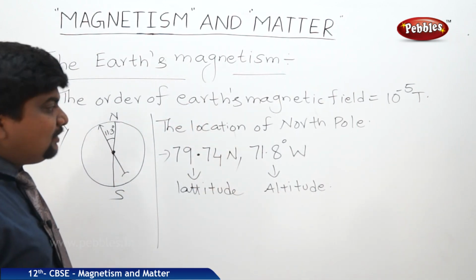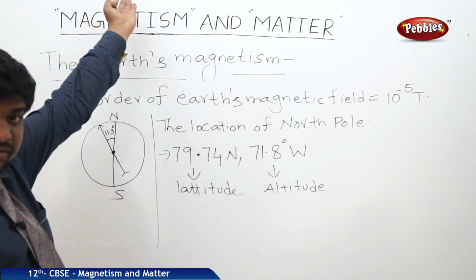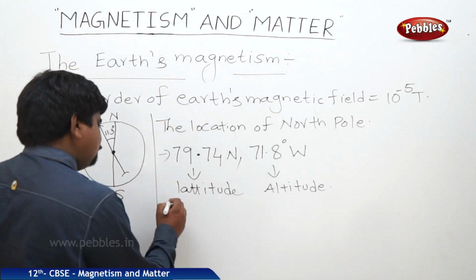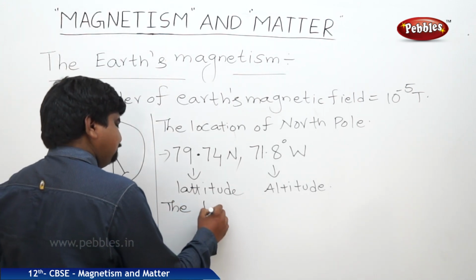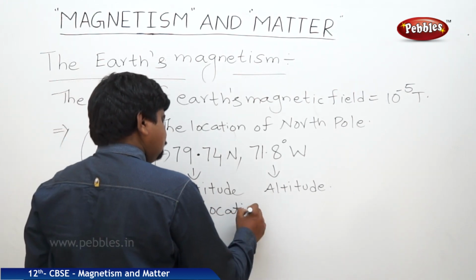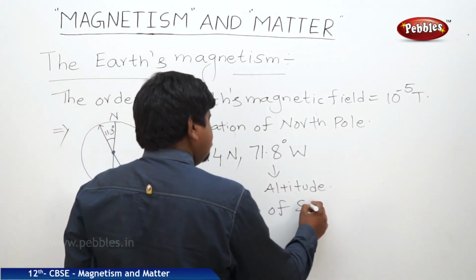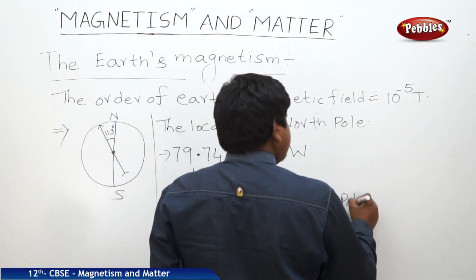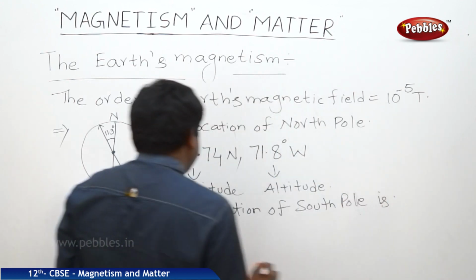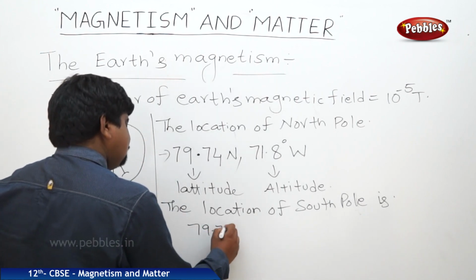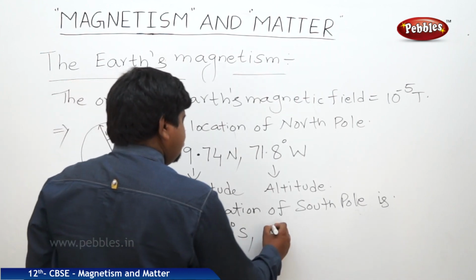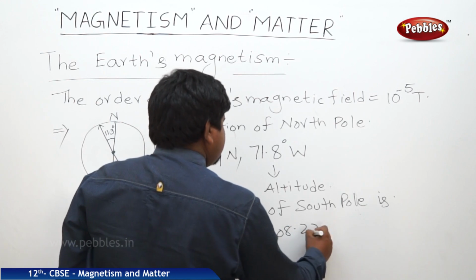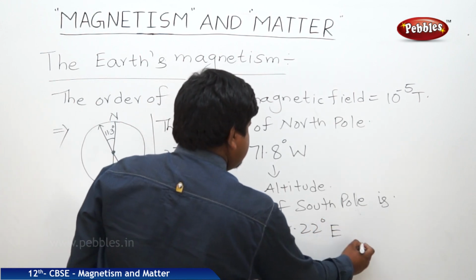And what is the location of the South Pole? Somewhere at Canada. The location of the South Pole is 79.74 degrees south and 108.22 degrees east.